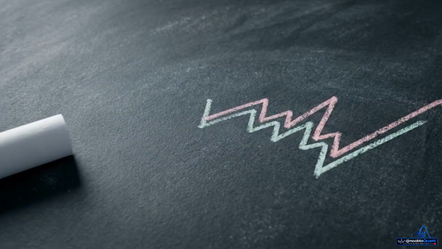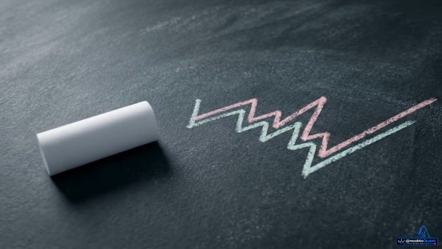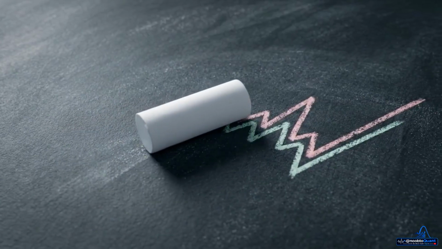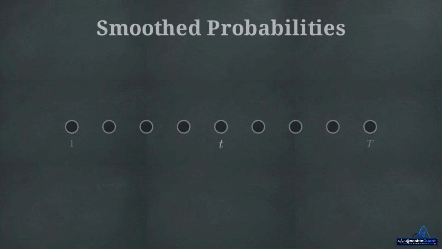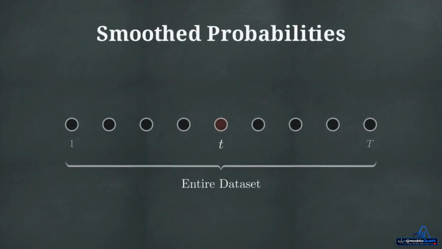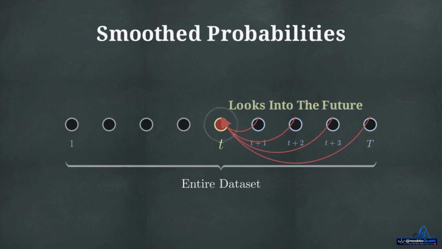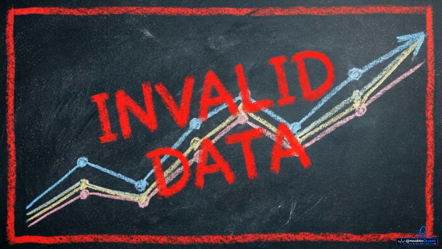When moving this from research to live trading, we have to account for lookahead bias, the most frequent cause of backtest failure. Many researchers use smoothed probabilities, which estimate a state at time t by looking at the entire dataset, including the future. Using smoothed data in a backtest makes for beautiful charts, but it's mathematically invalid because it relies on information you wouldn't have had at the time.